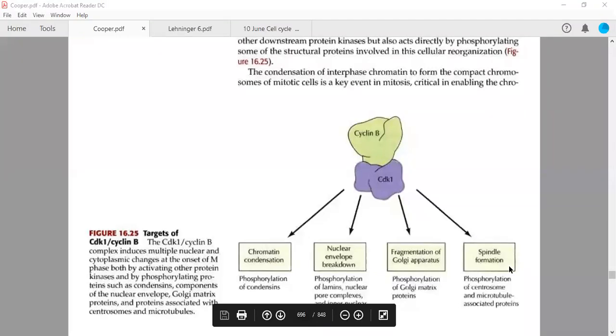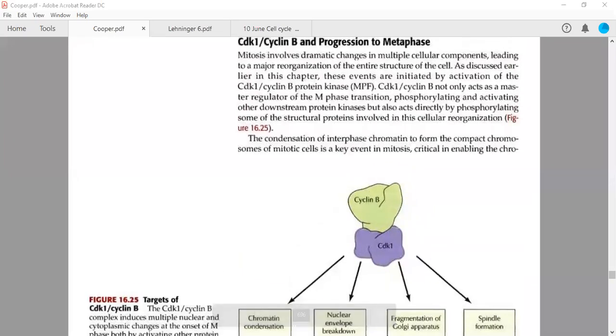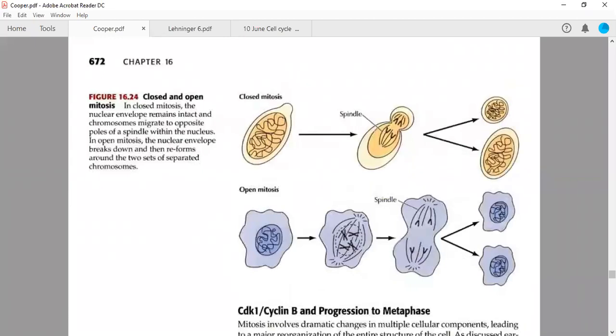Spindle formation. This is very important. Again, phosphorylation of centrosomes and microtubule associated protein leads to the formation of the spindle apparatus, and the spindle apparatus is more visible from the previous diagram. So see here, this particular nucleus is disintegrated, the nuclear envelope is disintegrated, and this is called spindle apparatus formation.